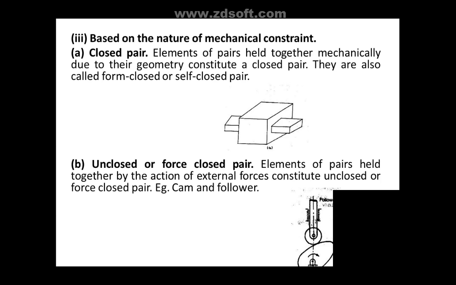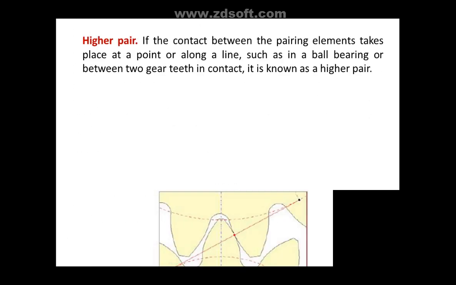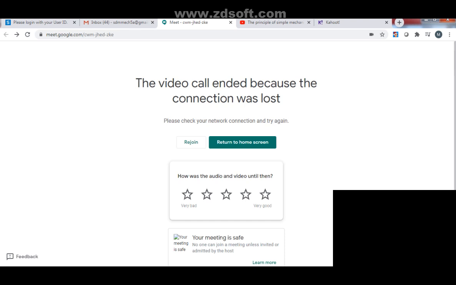So if the kinematic pair classification is asked, you have to list all these 3 types of classification and you can draw these figures. So these are the kinematic pairs which are there. I just gave some brief introduction about